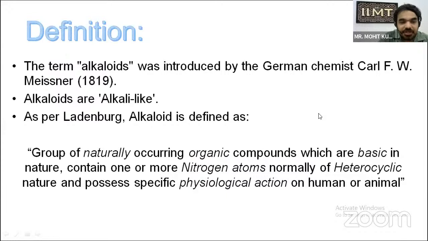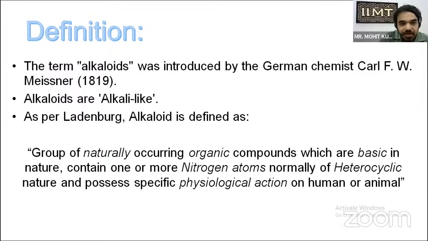First, the definition. The term alkaloid was first introduced by the German scientist Carl F.W. Meissner in 1819. He told us that alkaloids are alkali-like. So basically, he said that alkaloids are basic in nature and contain a nitrogen group. This is the basic definition of alkaloid.